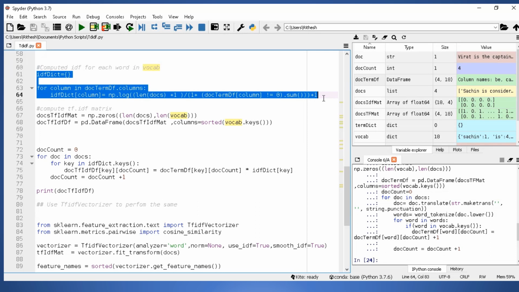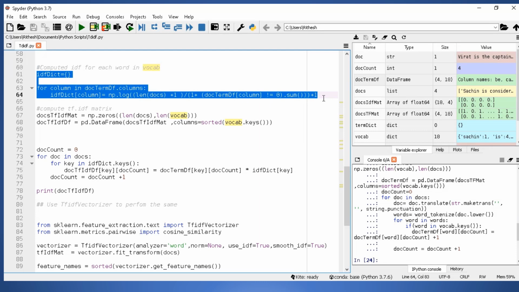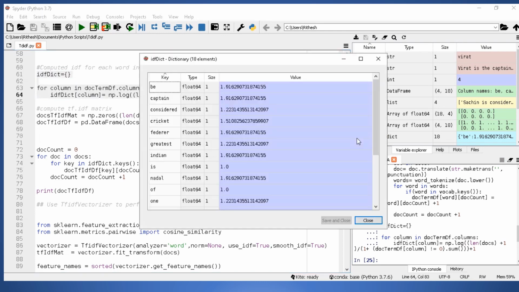If you look at the IDF computation over here, I have added a 1 to both the numerator and denominator. This is called IDF smoothing. This is to take care of the case where test documents have some words that are not present in our training corpus. If you were to use the normal IDF formula, you will get a divide by 0 error. To avoid this, we assume that we have this term present in the corpus, hence we add a 1 to both the numerator and denominator of the IDF computation.